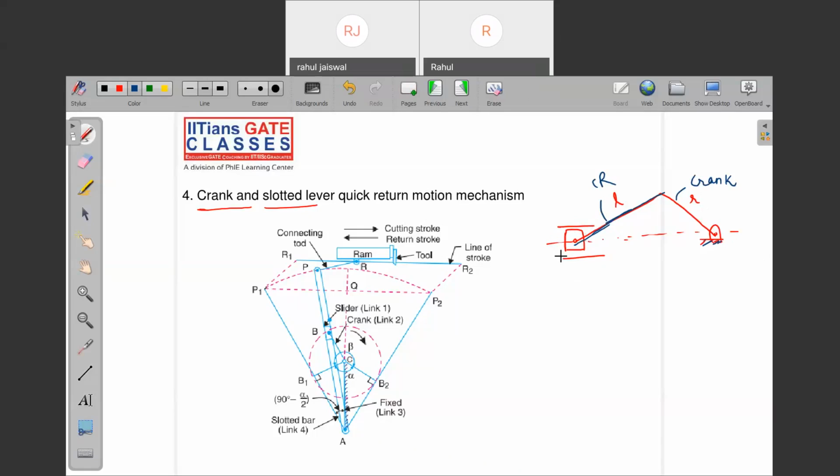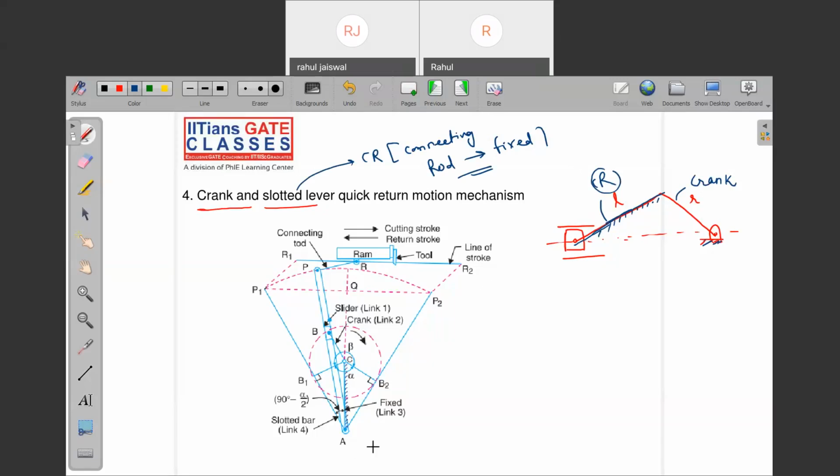What is happening when I fix this link, that is this connecting rod? By fixing this one, we are getting the crank and slotted lever mechanism.